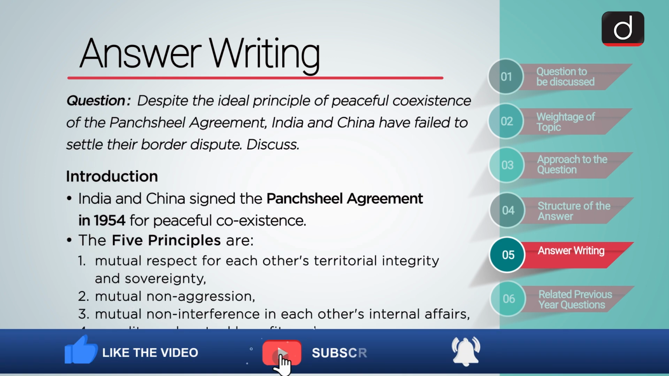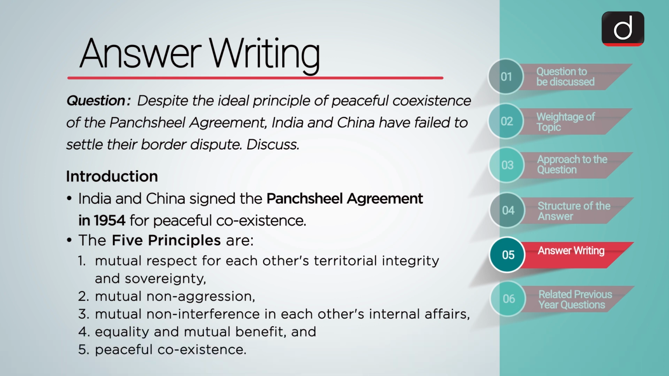India and China signed the Panchsheel Agreement in 1954 for a peaceful coexistence. It marked the apogee of the Hindi-Chini Bhai Bhai policy. The 5 principles as stated in the agreement are listed as mutual respect for each other's territorial integrity and sovereignty, mutual non-aggression, mutual non-interference in each other's internal affairs, equality and mutual benefit, and peaceful coexistence.